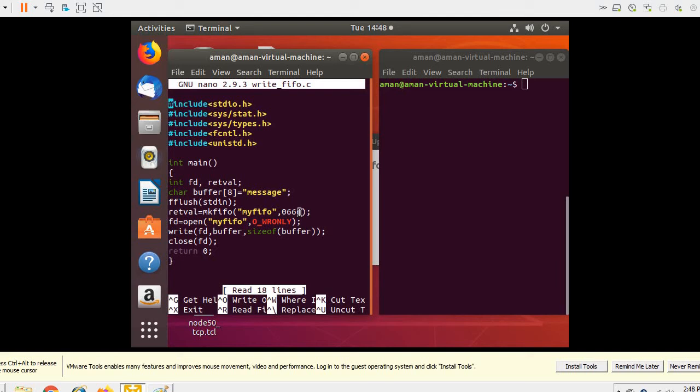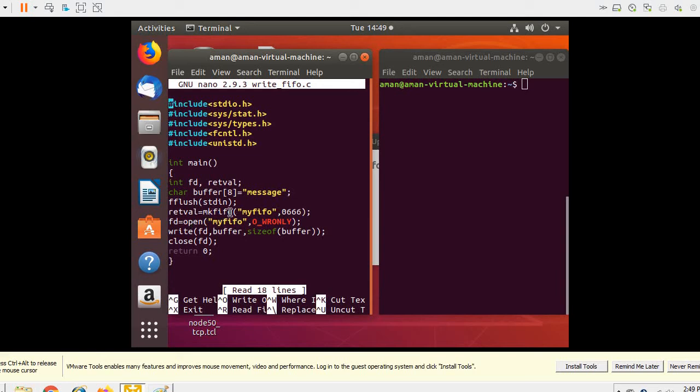If 7 is there, then it means you have included 4, 2 and 1. 4 is for read, 2 is for write, 1 is for execute. So here we are giving only read and write permissions to the user, group and others, because we want to write on one end and read from the other end. So that's why we have only given the read and write permissions.